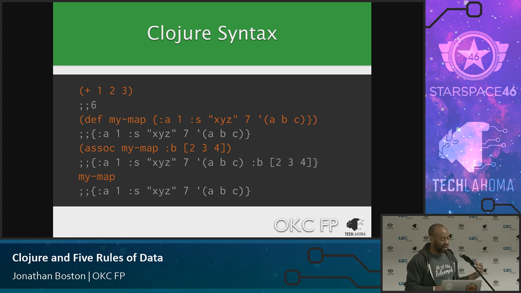So then we're going to associate a value into my map. So assoc, my map, and then the value, the keyword B. So that'll be our key, and the value will be this vector 234. So vector is kind of like an array. How you can think about it, it's indexed. And so when you do that, you'll get this new map with all those keys and values, A, S, 7, and the new value B, or the new key value B in that vector.